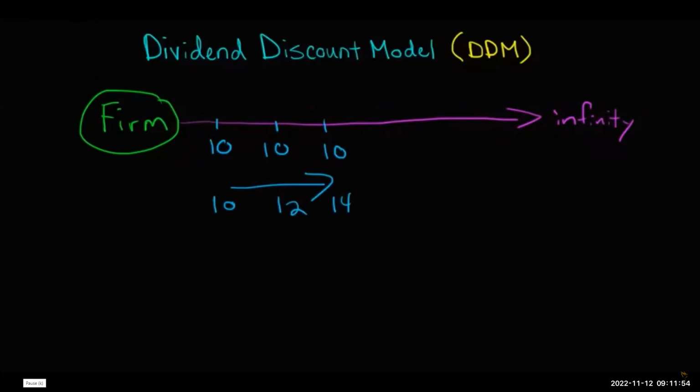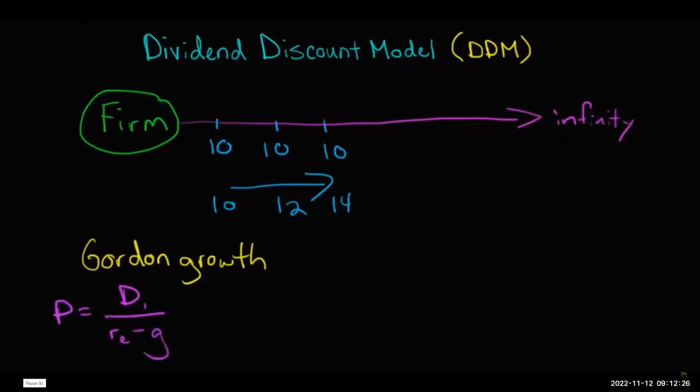The most popular way of valuing the firm with a dividend discount model is called the Gordon Growth Model. This Gordon Growth Model is actually a very simple equation. We have P, the firm's share price, equal to the dividends per share on an annual basis in the next period, divided by the cost of equity after subtracting the growth rate that we're expecting for the dividends.